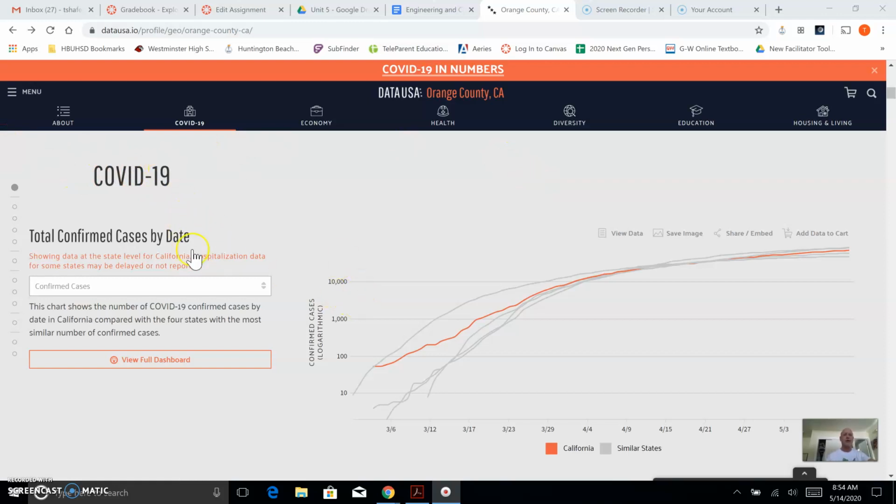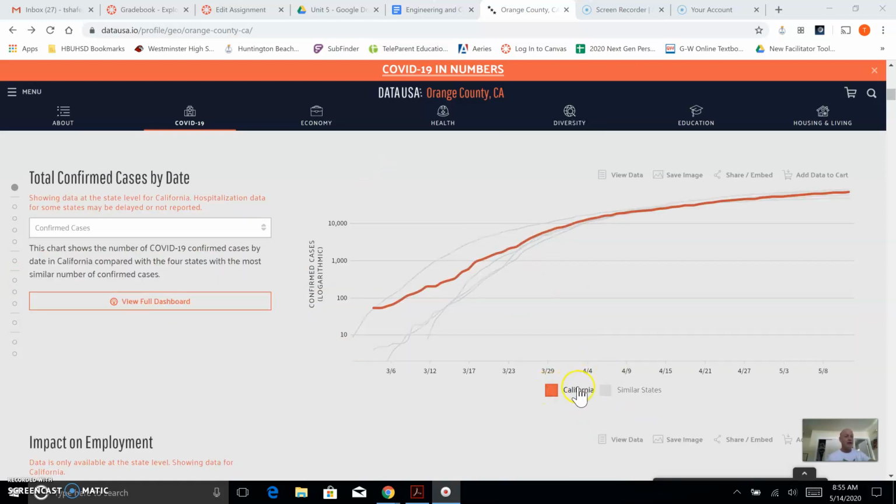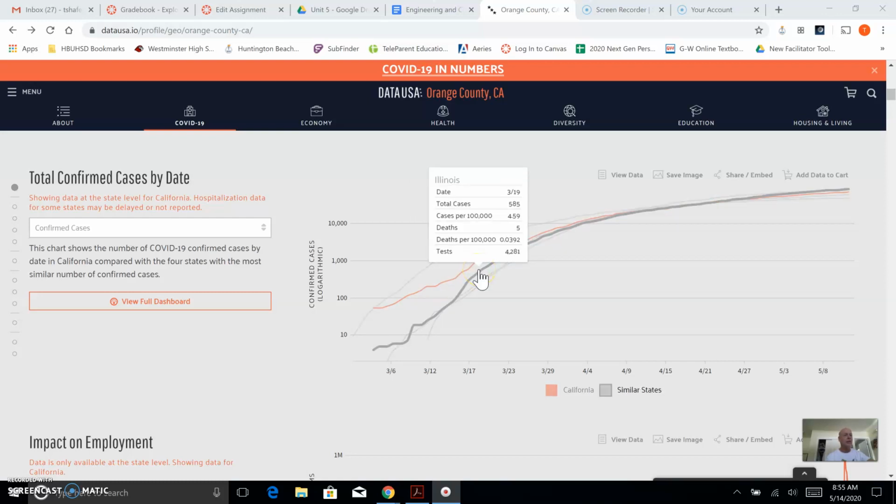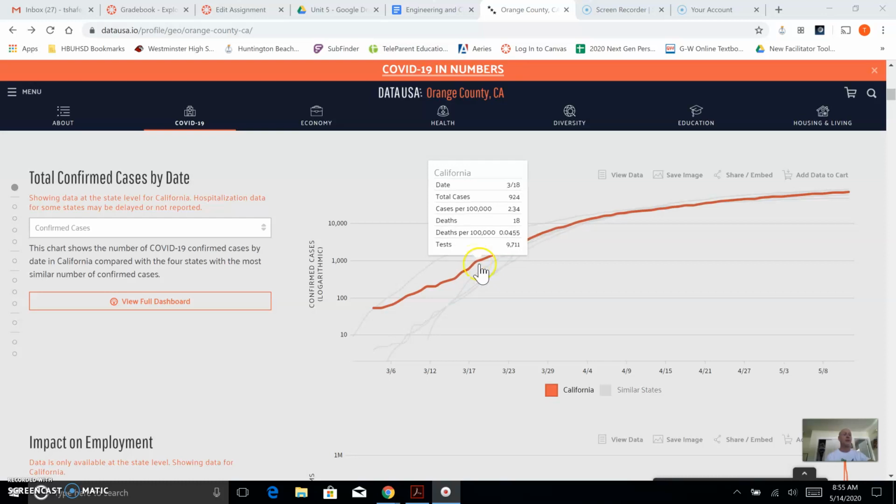So the first chart that I want you to look at is the one that loads. It's confirmed cases. And if you look, we've got California and then similar states. So if you roll on top of it, you can see this was Michigan, California, Illinois. And so what is it showing you? It tells you the date, how many cases they have, how many cases per 100,000 residents, and how many deaths they had. And then deaths per 100,000 people.